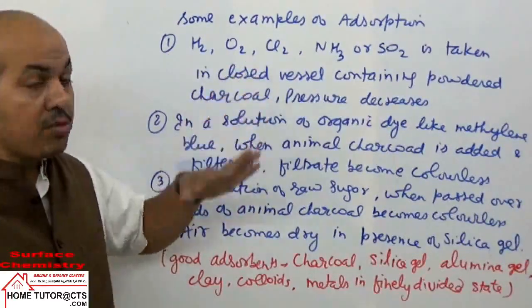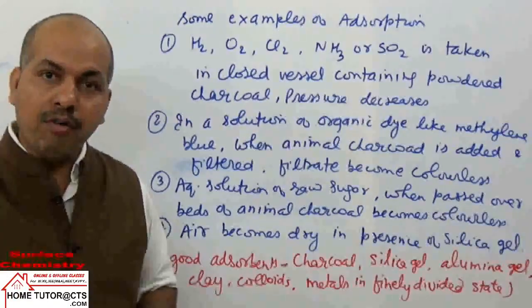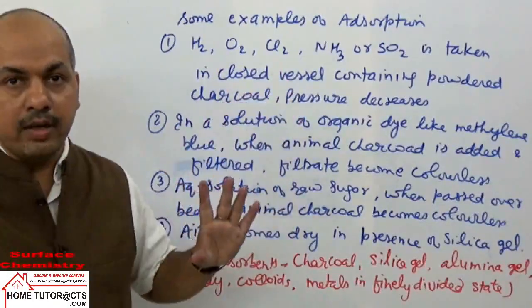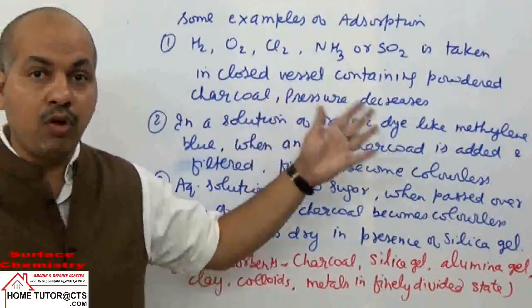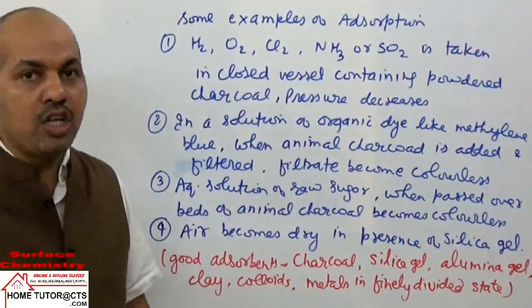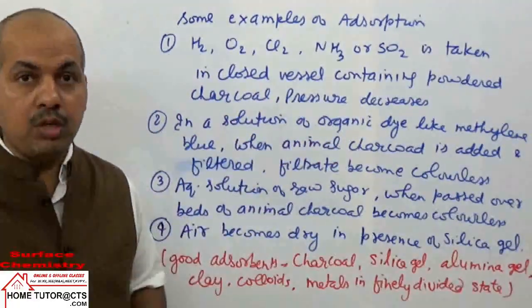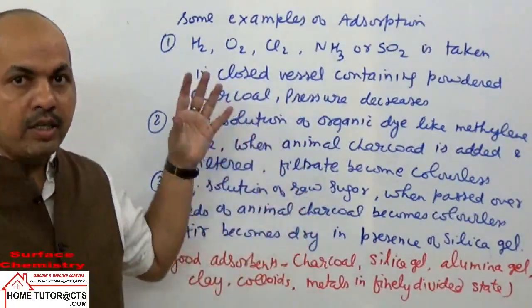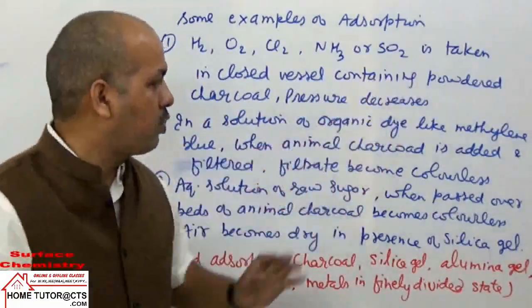When the gas is adsorbed on the surface of charcoal, the number of moles of gas in the container decreases. At the same volume and temperature, when the number of moles decreases, the pressure decreases, because a good amount of gas is adsorbed by the powdered charcoal.